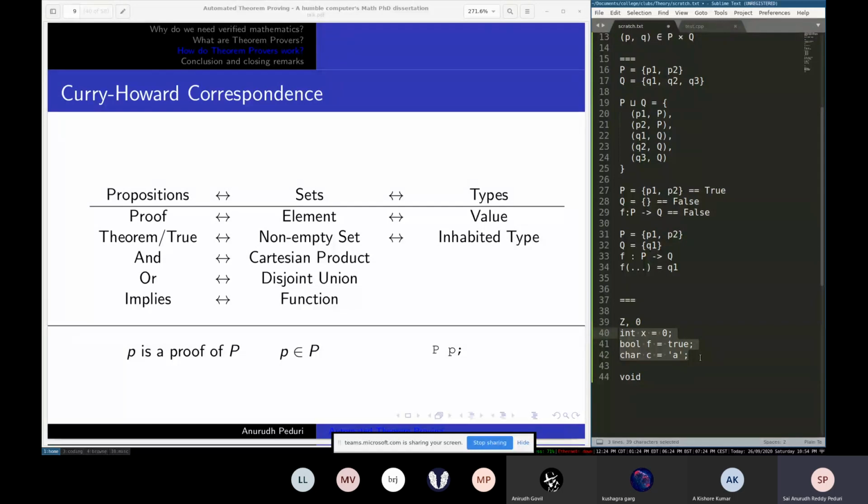We'll come to the theorem part. These are all non-empty sets which correspond to theorems, and this is an empty set which corresponds to something being false. So if you show that a theorem is the same as void, then basically you're just saying that it's not true.